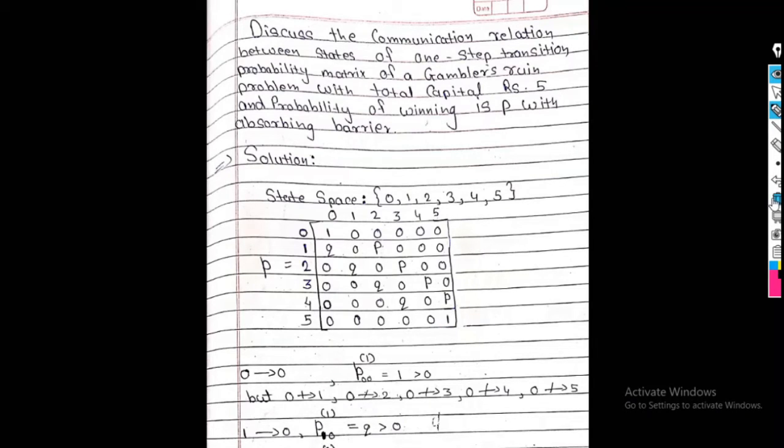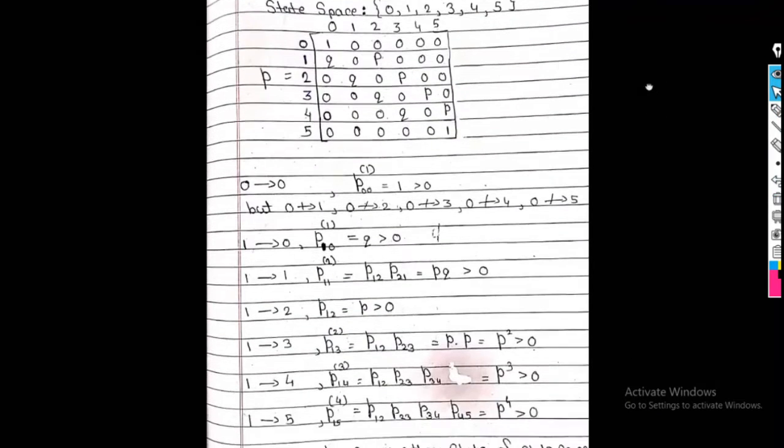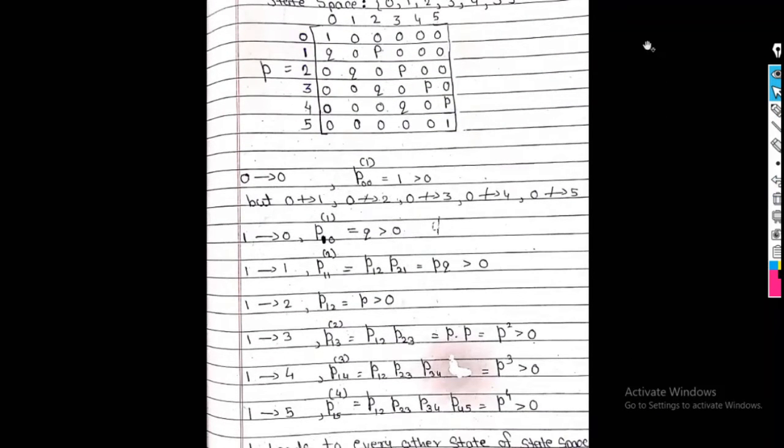Now we will go for our remaining state space, that is 1, 2, 3 and 4. So see here, 0 leads to 0 because the value is 1.